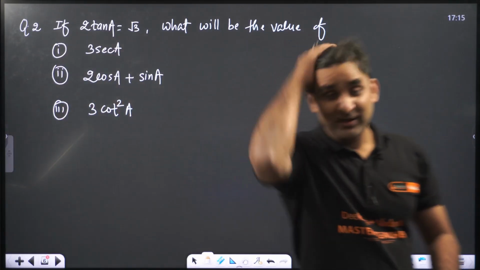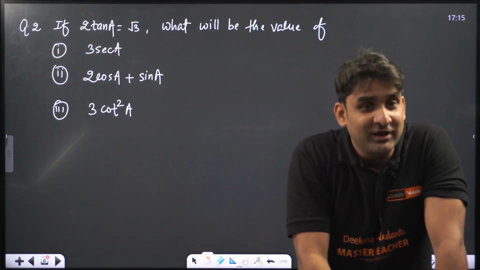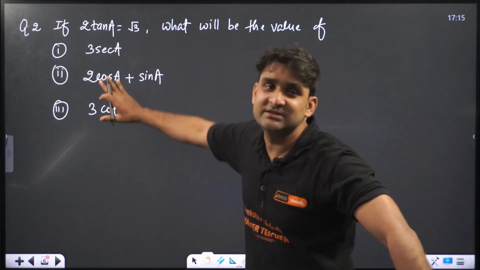How to solve? If 2 tan A is equal to root 3, then what will be the value of these?